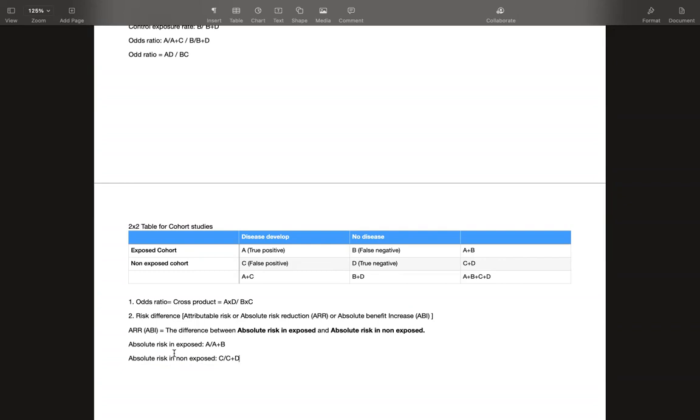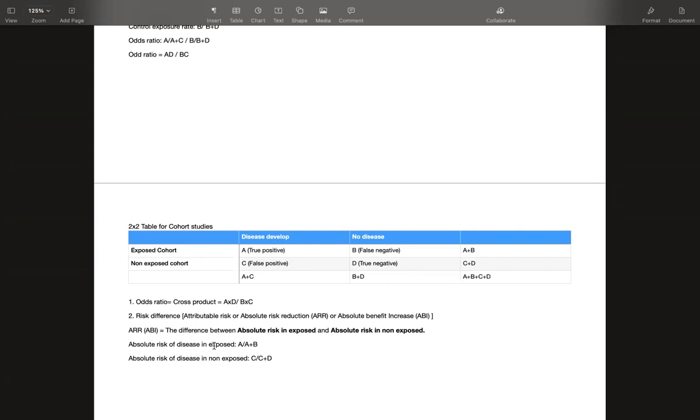Okay. Absolute risk of disease. You can also write this if you are getting confused. Absolute risk of disease in exposed, it is A by A plus B. And absolute risk of disease in non-exposed, it is C by C plus D. Okay. Is it clear?